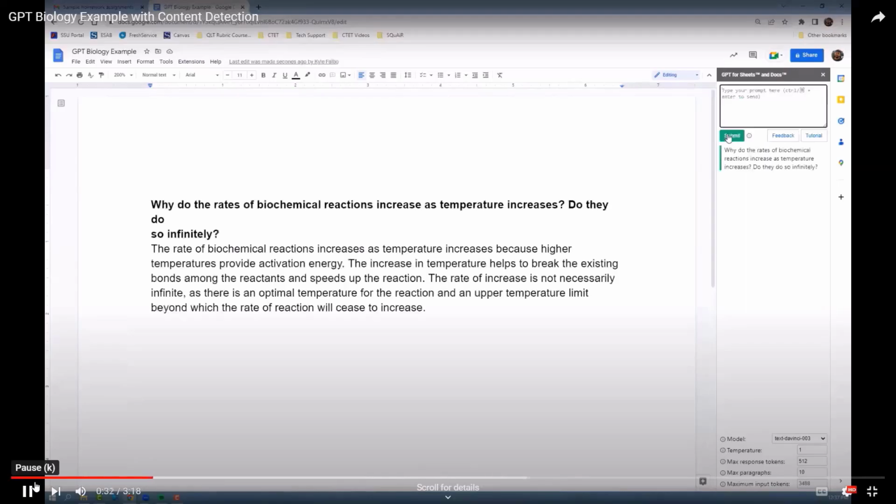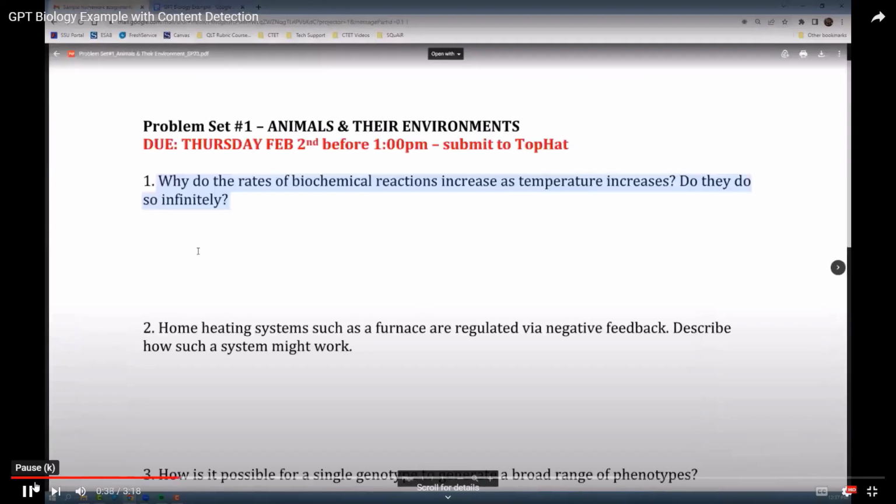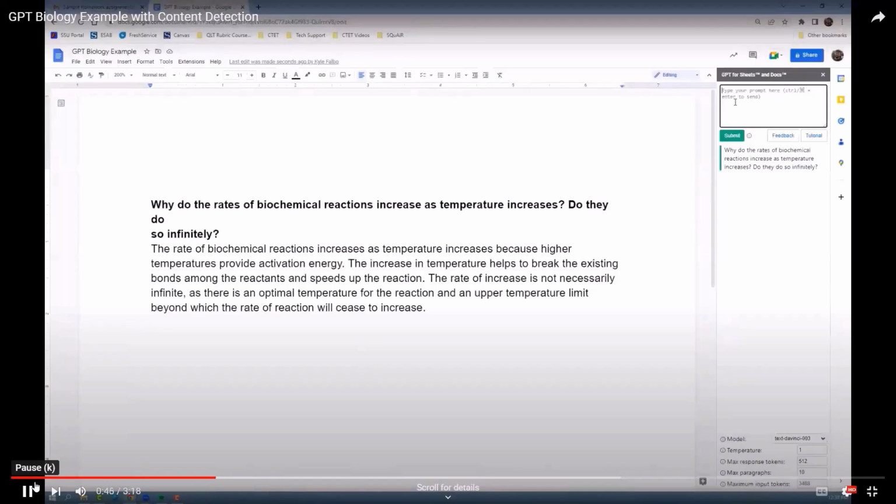Some other things to recognize about this, and I will show this at the end of the video, is that there are chat or AI text detectors out there right now. Some faculty are hoping that this is going to be a solution, being able to take student responses, put them into an AI detection tool, and find out if what students are producing is coming from an AI.